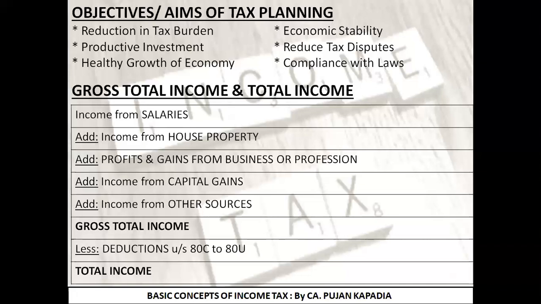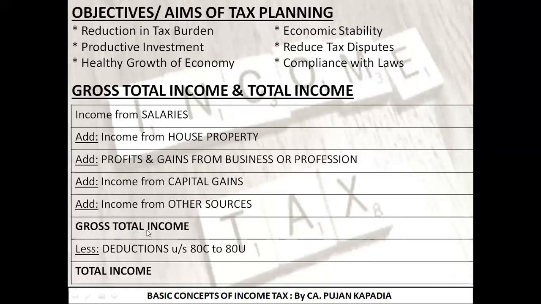Let's repeat my example. For example, I am earning 3 lakh rupees from salary. What I am going to write over here is 3 lakh. In the three heads, I am having a bank FD out of which I am earning interest of 2 lakh rupees. So I am going to write 2 lakh over here. So what is the total? 3 lakh and 2 lakh. So the total is going to come as 5 lakh rupees.